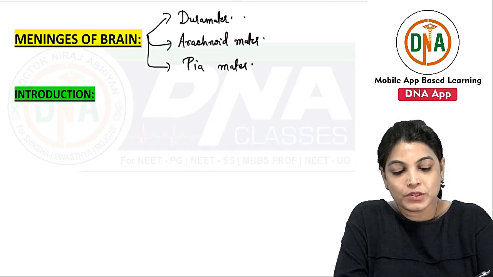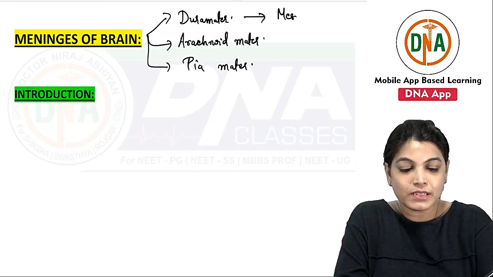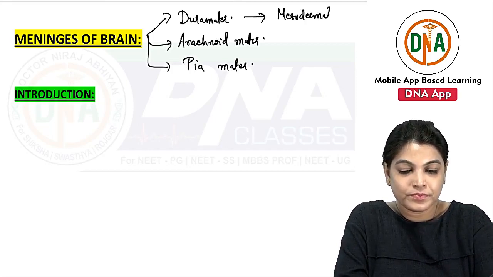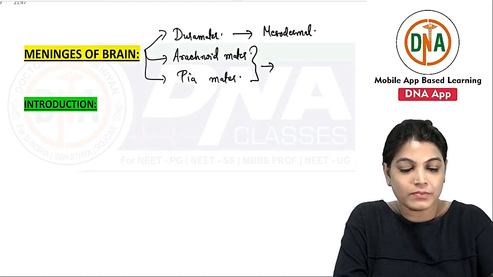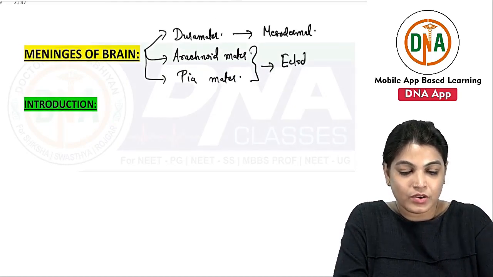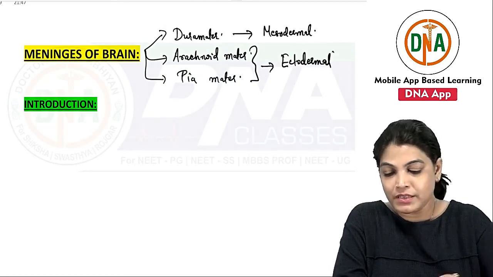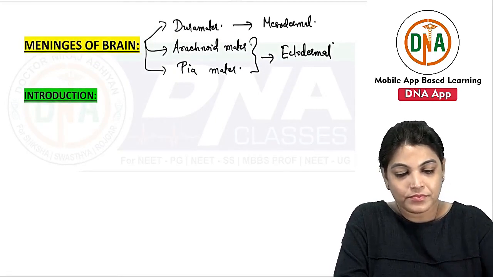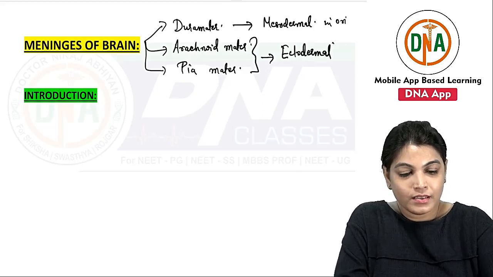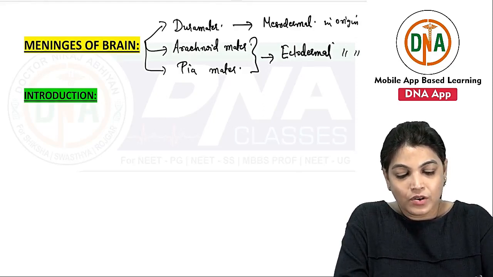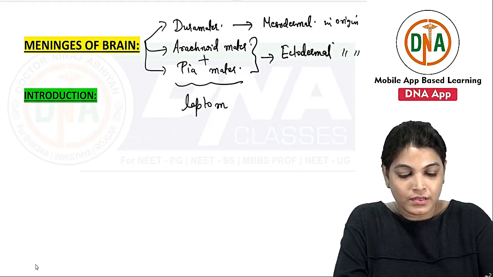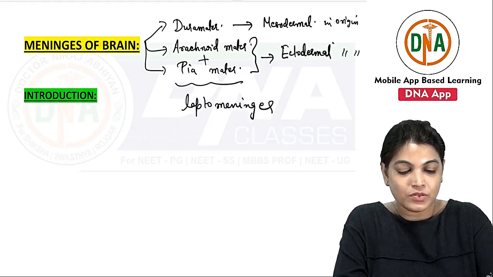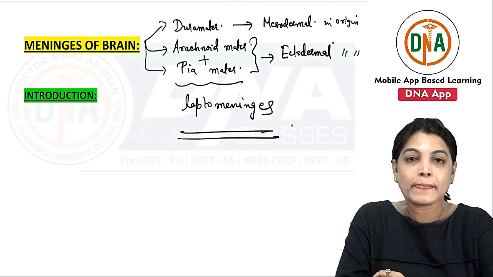Now in this, dura mater is mesodermal in origin and arachnoid and pia are ectodermal in origin. The arachnoid and pia are together called as leptomeninges.